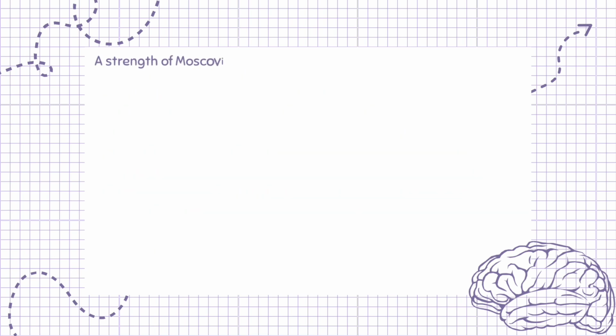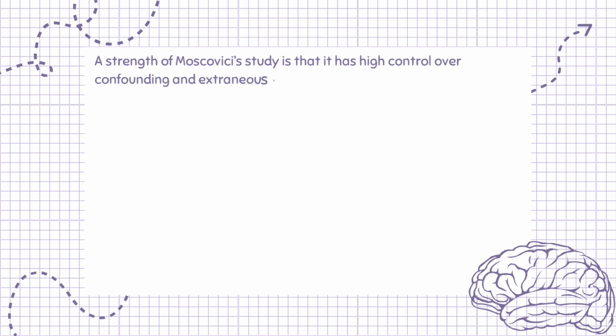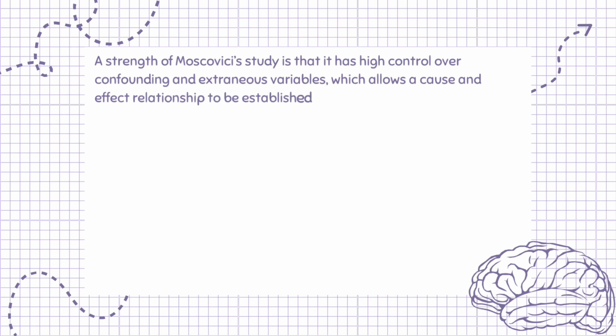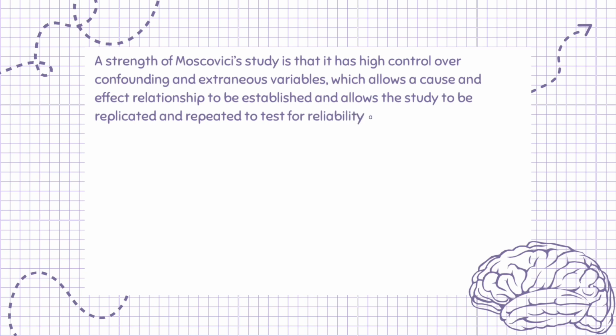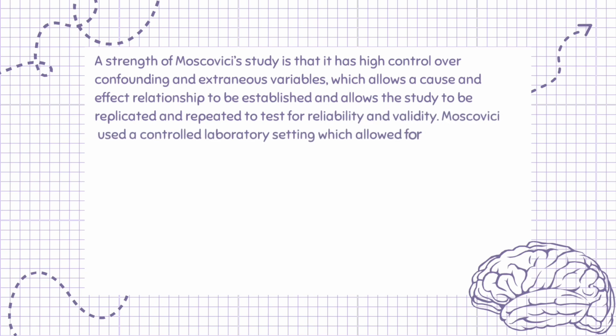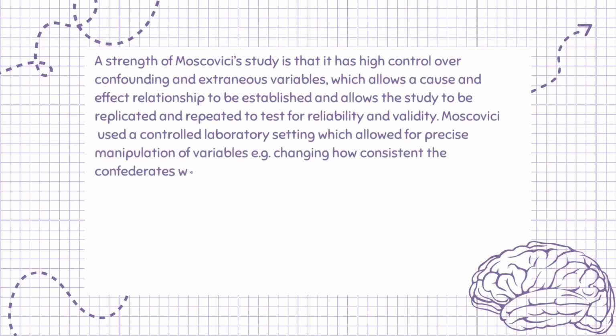A strength of Moscovici's study is that it has high control over confounding and extraneous variables, which allows a cause and effect relationship to be established and allows the study to be replicated and repeated to test the validity and reliability of findings. Moscovici used a controlled laboratory setting which allowed for precise manipulation of variables, e.g. changing how consistent the Confederates were at identifying the colors of the slides.